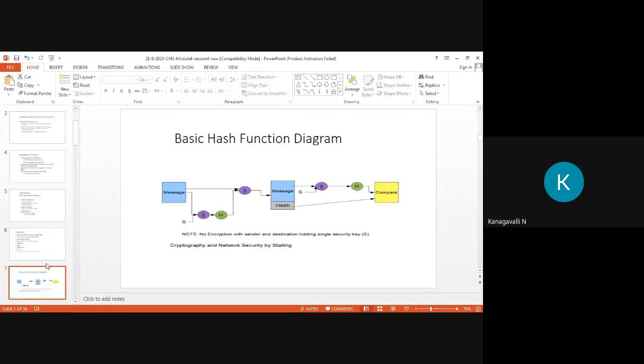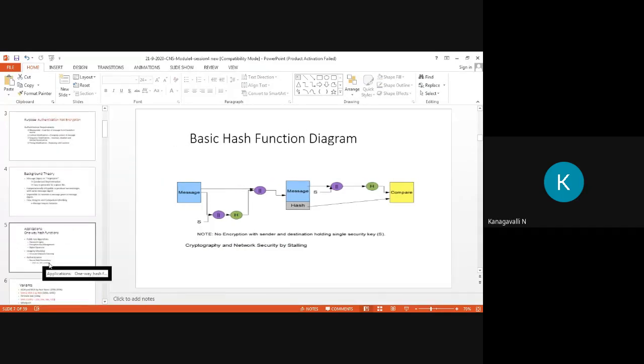So this is the basic hash function diagram. In this part, you see that your message is taken from your side. Then the normal sender wants to transfer the message. Then you need to append your code with the help of your hash key. What does this S say? S denotes the single security key.